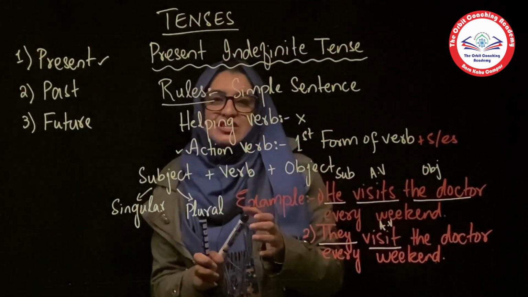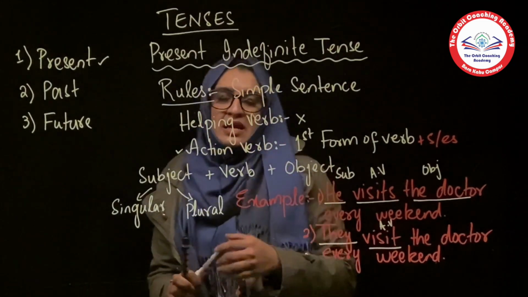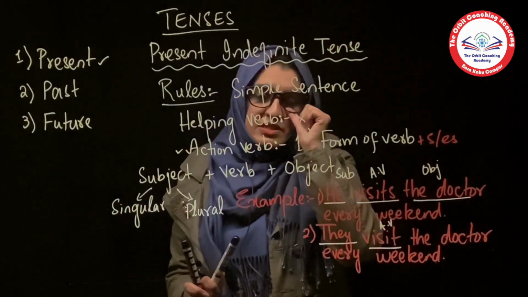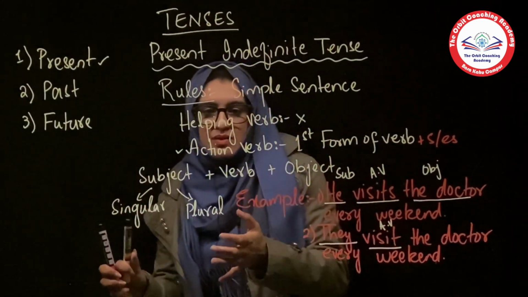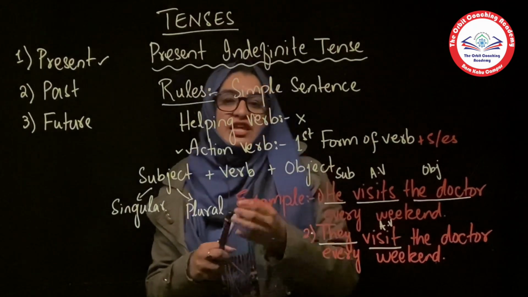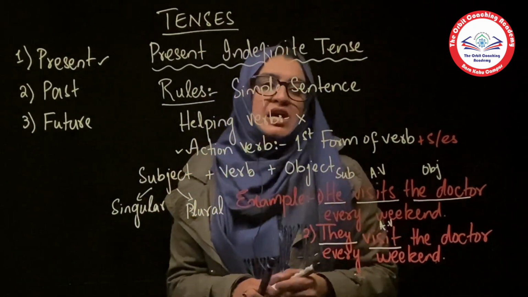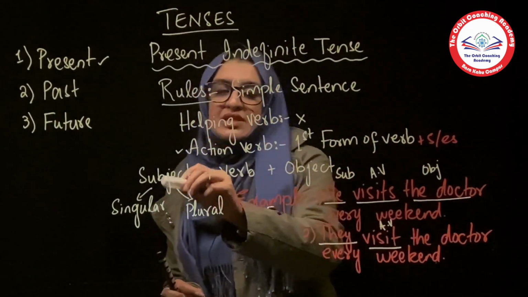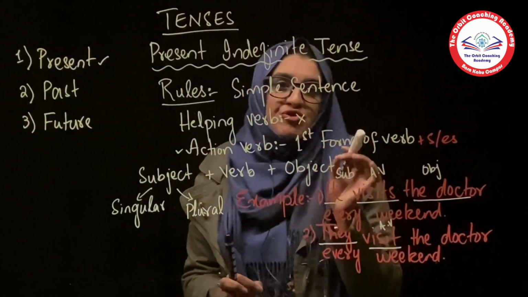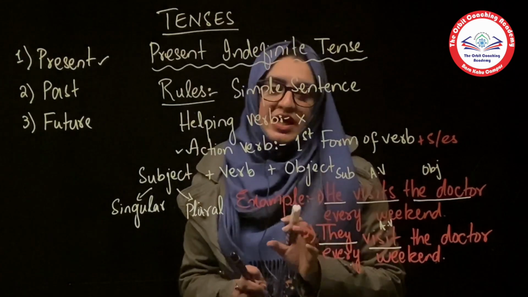I hope it is clear to you how to make a simple sentence for present indefinite tense. Let's revise it a bit. For the simple sentence, we use the first form of verb, whether it's a singular subject or a plural subject. The only difference is that if we have a singular subject, we will use s or es with it. But if it is a plural subject, we will use only the first form of the action verb, and there won't be any s or es with it.